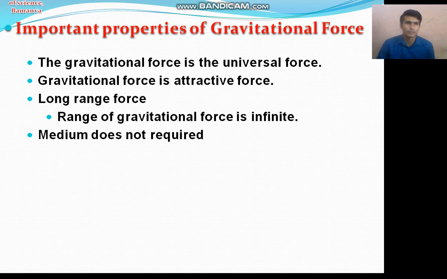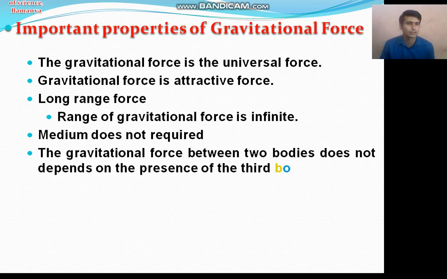So when two objects are in space, where there is no medium, the gravitational force is there. When we place two objects in water, the gravitational force is there. So an intervening medium is not required to exert a gravitational force. The gravitational force between two objects does not depend on the presence of a third object, right? Gravitational force between two bodies does not depend on the presence of a third body.